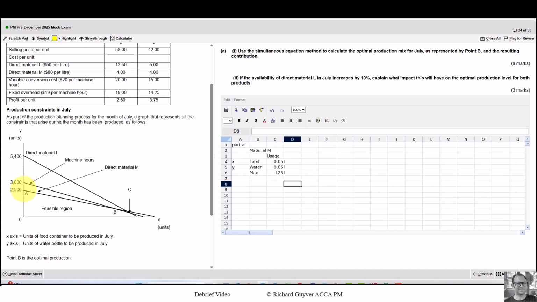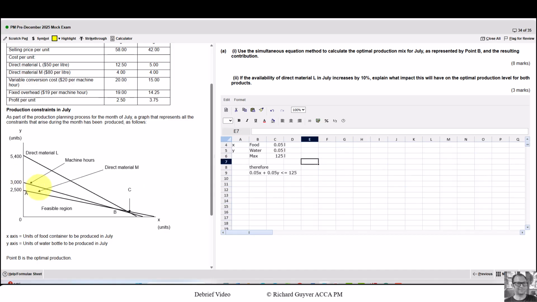We can't make any more, and that's because M, or material M, limits us. So now we've got the 3 elements we need in order to create the equation of this line. Every time we make an X, we use 0.05. Every time we use a Y, we use 0.05. And it has to be less than or equal to our maximum, which is 125 litres. So that is the equation of this line. The feasible region is anything that's below or on that line, hence the less than or equal to.